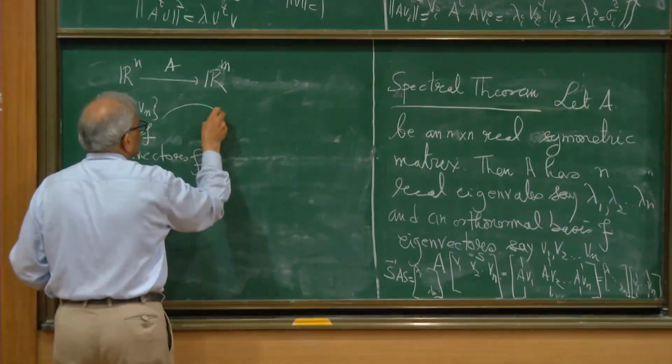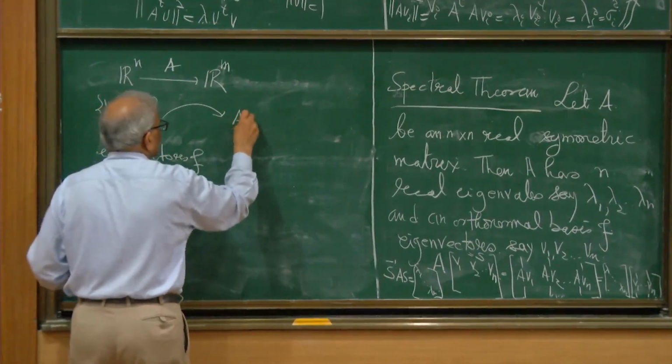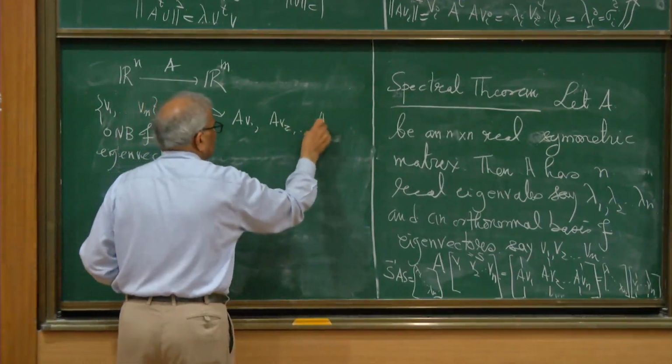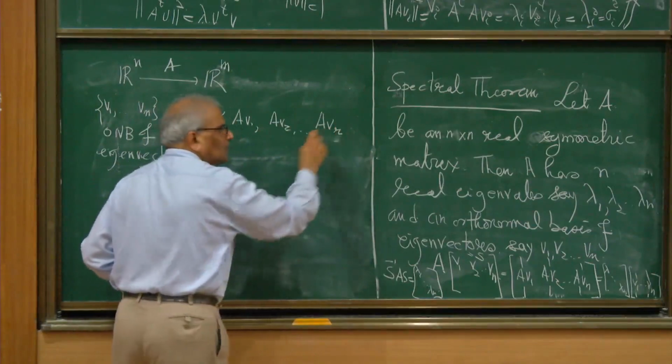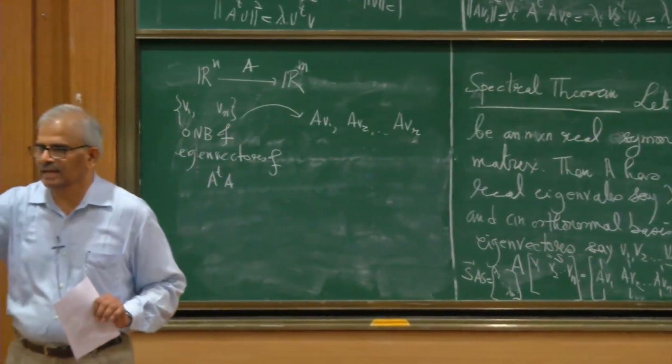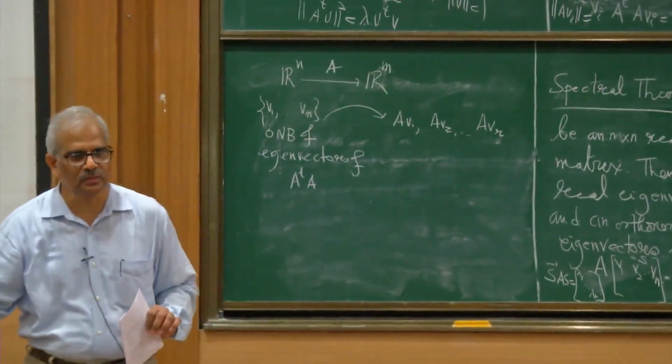A is sending them to Av1, Av2, and the non-zero vectors will be only up to Avr, right? The eigenvalues beyond r are all 0.